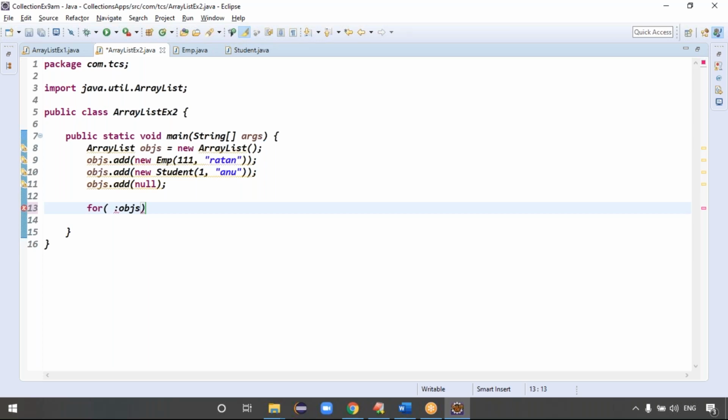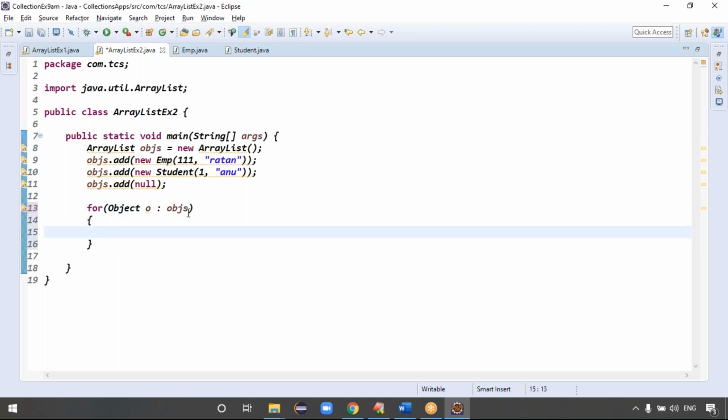Objs contains one type of data, different types of data. Definitely different types of data, right? Exactly. If different types of data, how can I hold all the data using which class? Object class, right? That's why I can take the data using the Object class. It means the Object class can hold the employee, the student, and the null value also, right?